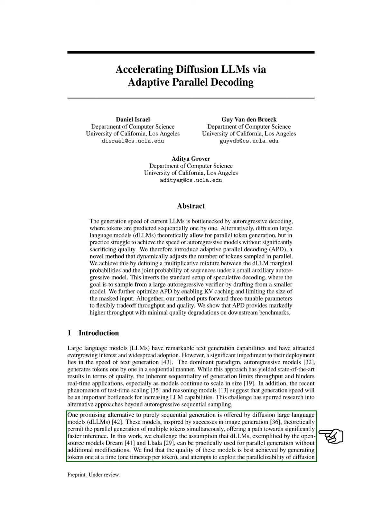One promising alternative is diffusion large language models, DLLMs, which can potentially generate multiple tokens at once, inspired by successful image generation techniques. In our work, we question the assumption that DLLMs, like the open-source models Dream and Llama, can effectively generate tokens in parallel without modifications. We discover that the best quality is achieved by generating tokens one at a time, and attempts to leverage parallel generation result in lower quality. Therefore, the current DLLMs, Dream and Llama, do not yet match the speed and quality of autoregressive models.